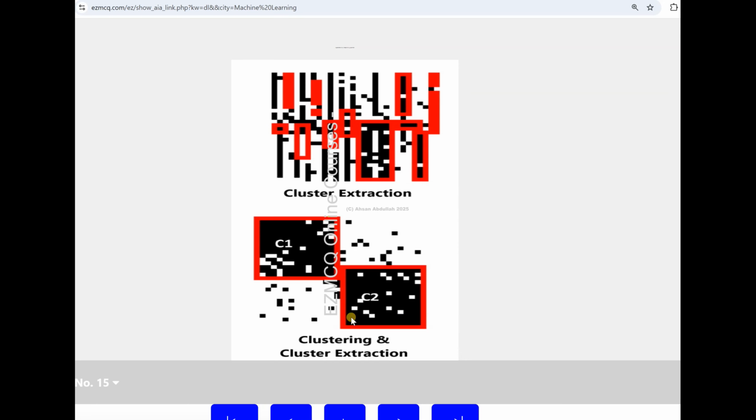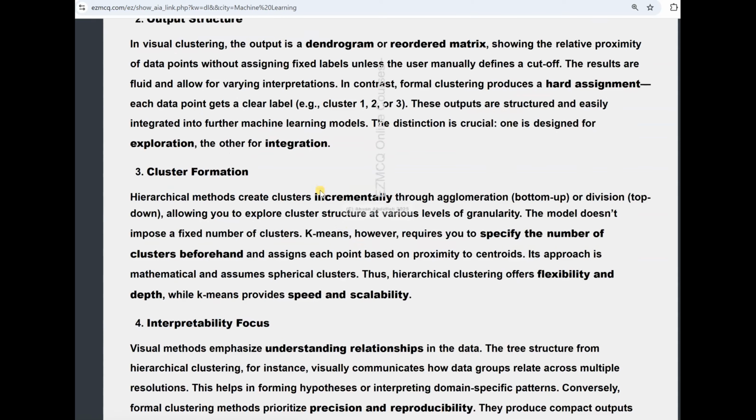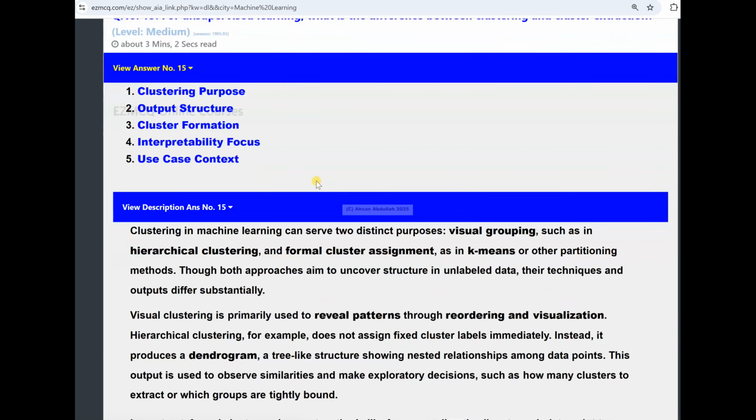This red boundary takes them out. So you see that there's no comparison between cluster extraction, which is at the low end, and clustering. This is way ahead. This is basically my PhD work. I have developed these techniques. Now let's go back to those bullet points. So now you understand what is meant by output structure, what is cluster formation.